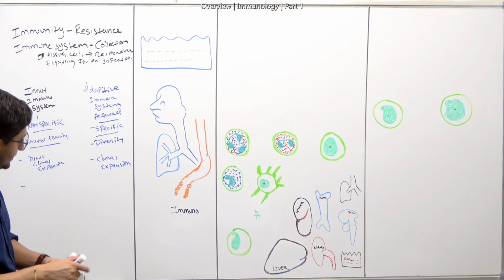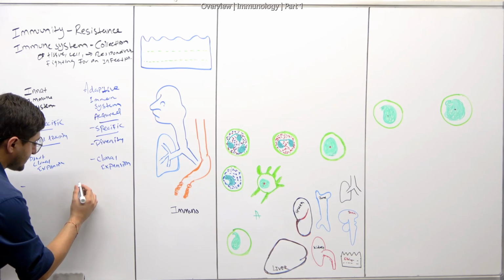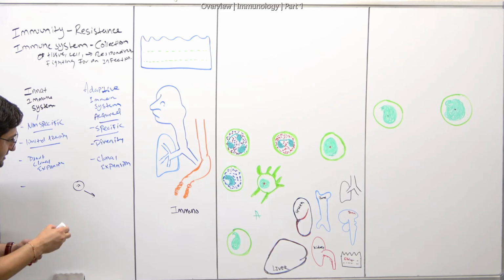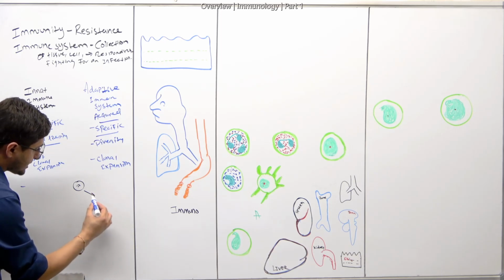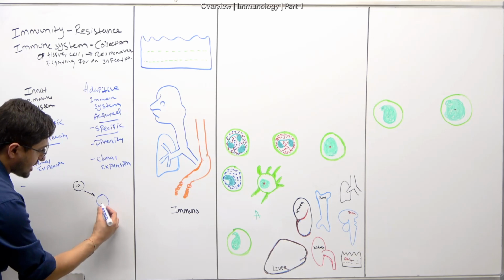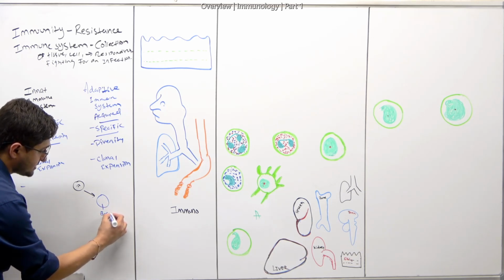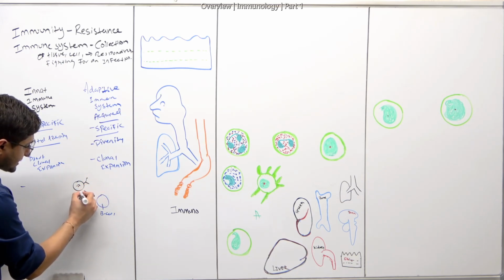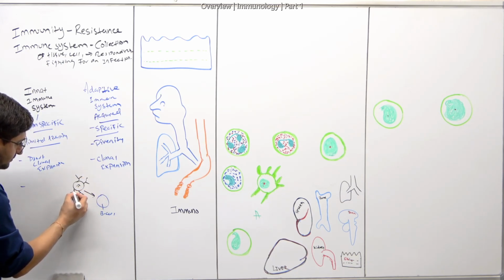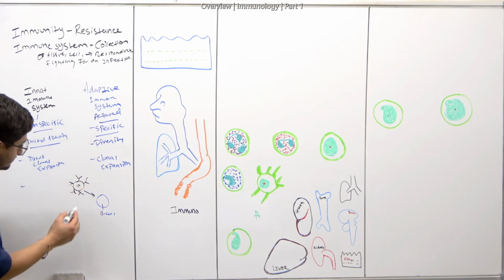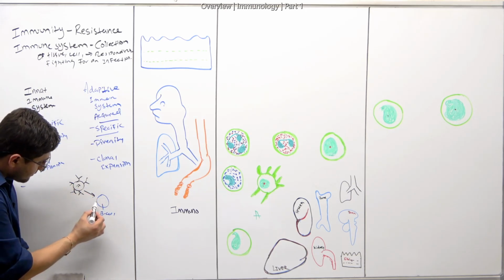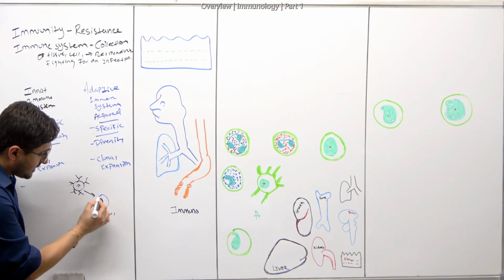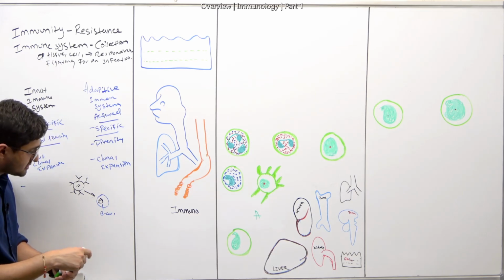The point you have to remember is that, let's say this is my pathogen right here, and it got into our body. This is a cell right here, our immune cell, let's say a B cell. It's one of the cells. These have antibodies, a bunch of receptors there. Remember, the B cell will make plasma cells, and the plasma cells will make antibodies. So let's say this is my antibody.